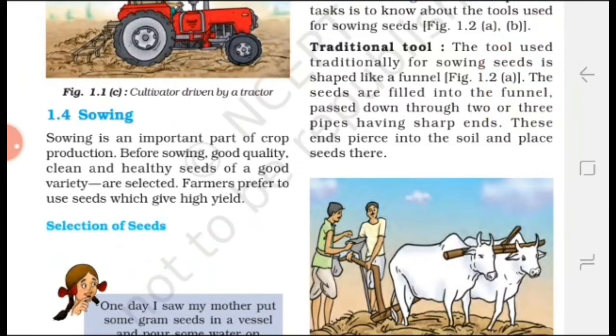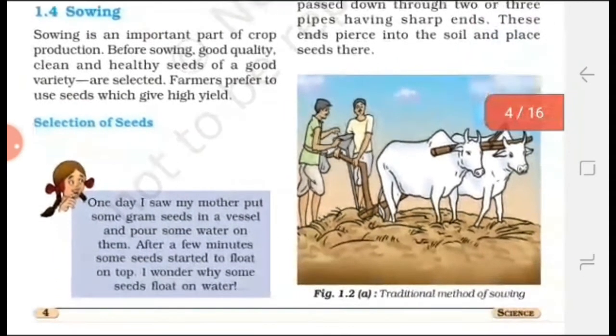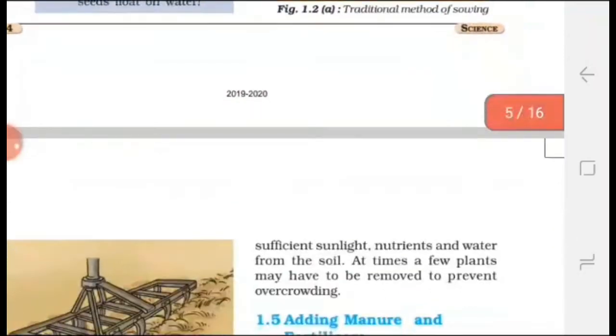Before sowing the seed, farmers select healthy and good quality seed. Sowing is done by two methods: the traditional method and the use of a seed drill. In the traditional method, seeds are filled in a funnel-like structure and pass down through pipes having a sharp end.